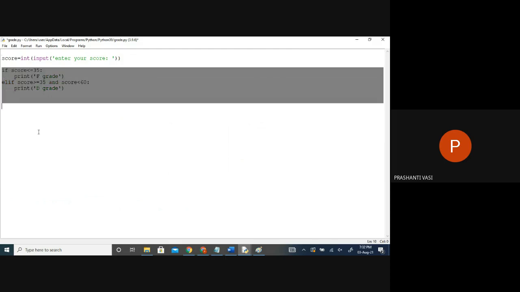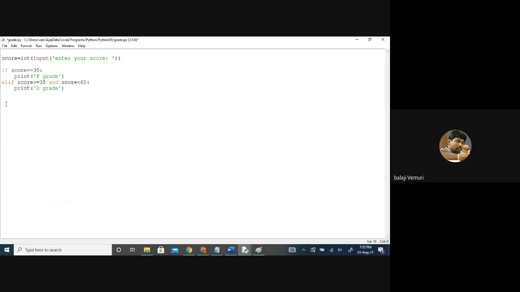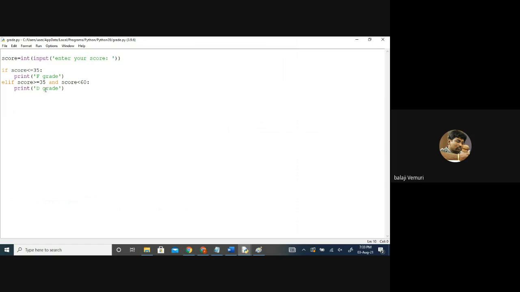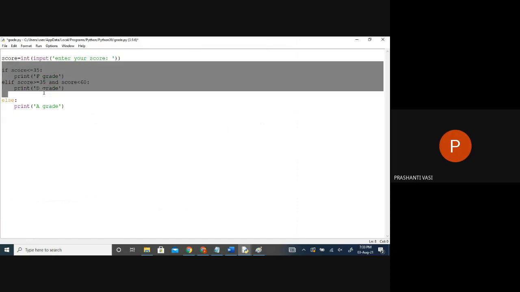So you can do the remaining. Yes, ma'am. Last would be like if I'm saying something like A grade. Now if I wrote this, okay, if I don't write this, what is the answer? If I do some other score, wrong score, higher score. If I'm saying 95, will I get an output? No, because there is no such score code. But if I say else, what will happen? When will this else get executed? If all the criteria fail, only then it will come to this.